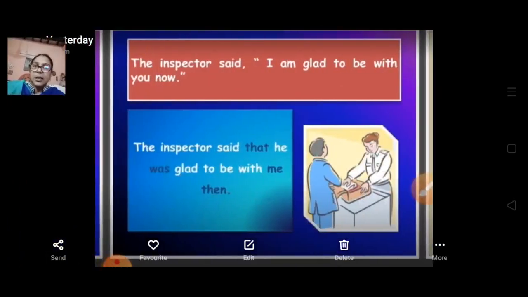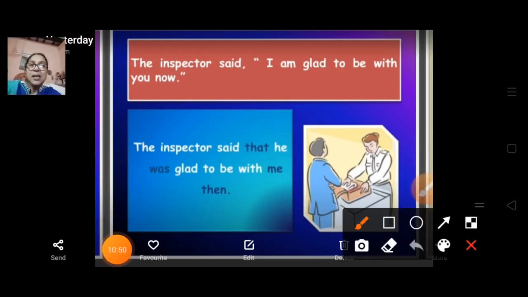Now let's see the next example. The inspector said, "I am glad to be with you now." The inspector said that he was glad to be with me then. So now here you can see the major changes: now becomes then.